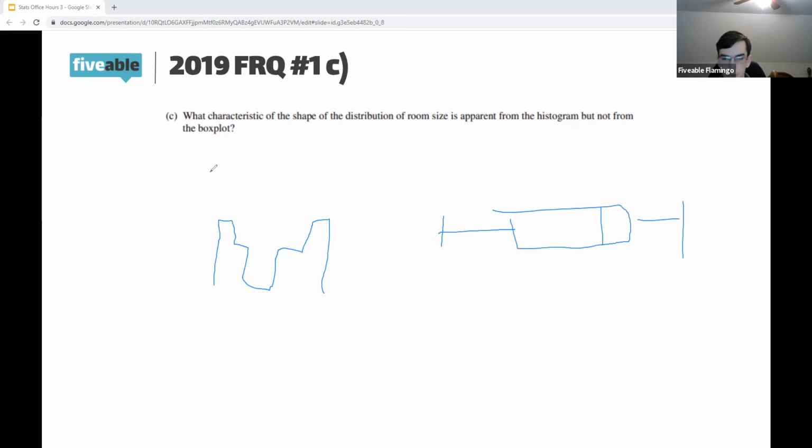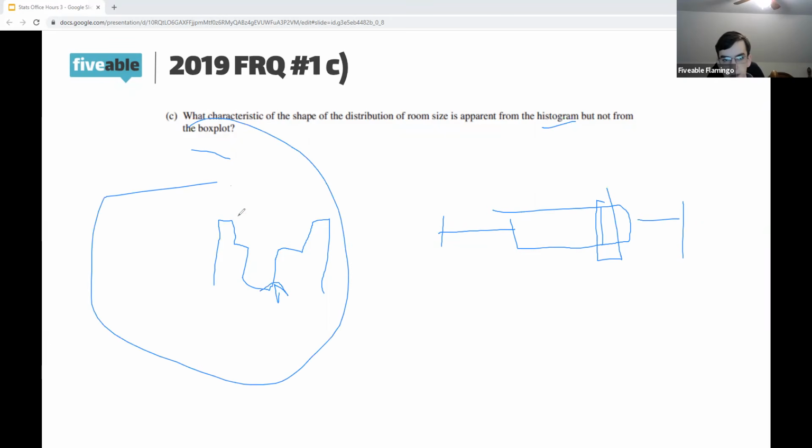And we're saying, what can we see from the histogram but not the box plot? And if you look at this, the thing that should jump out at you is that the median is here in the box plot, but there aren't actually that many values there. So you can see from the histogram that it's bimodal, but you can't really see that in the box plot.